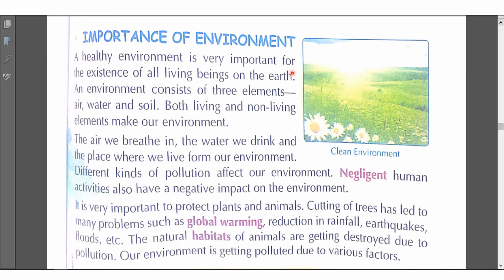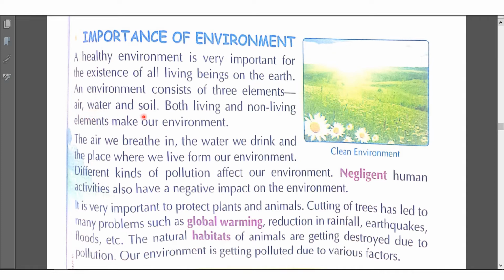Importance of environment. What do you see in this picture at the right side? You see a beautiful, clean environment. A healthy environment is very important for the existence of all living beings on the earth. So, why do we need a healthy environment? It is very important for the existence of plants, animals, and humans on the earth.